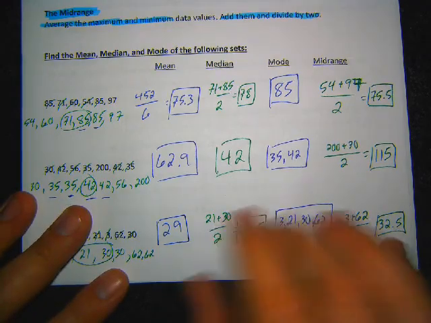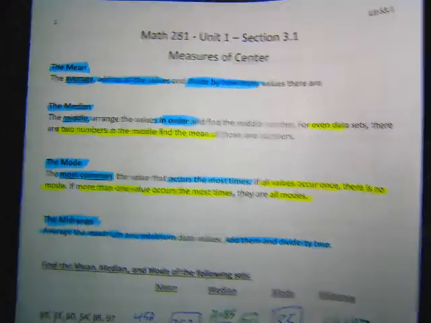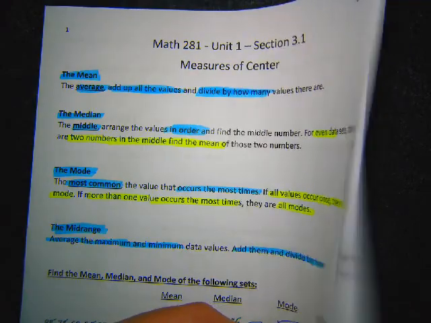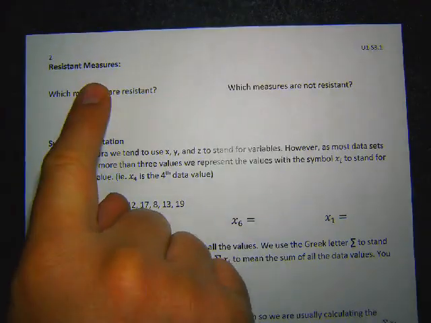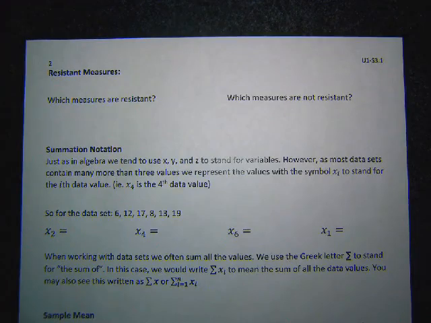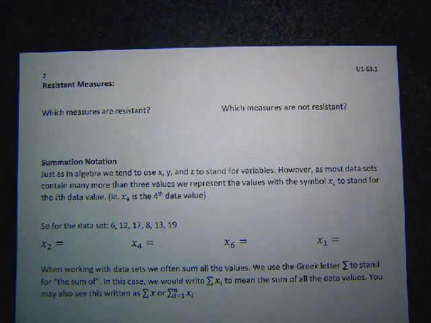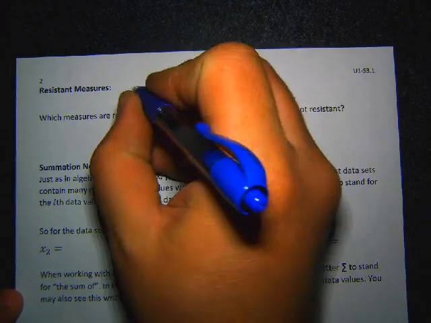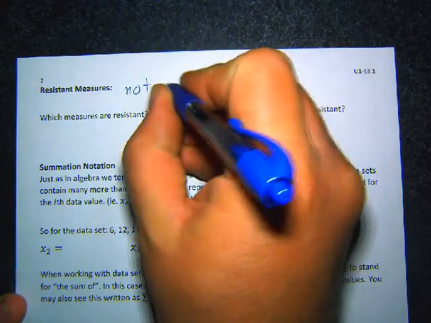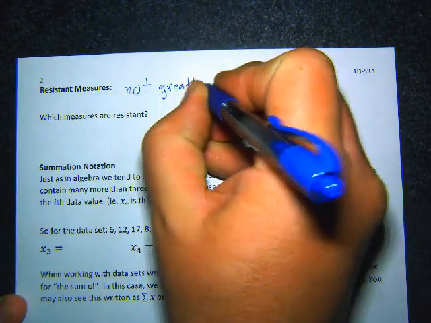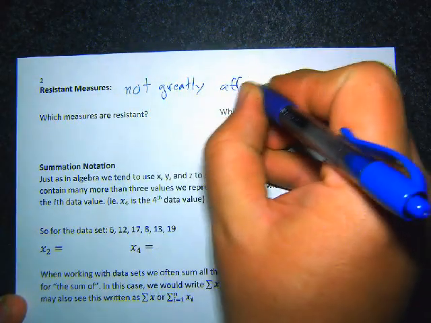Now, one of the most important properties of these, one of the most important things to talk about with these is whether or not they are a resistant measure. Now, what is a resistant measure? Well, a resistant measure is a measure of center that's not affected by outliers. So a resistant measure is not greatly affected by outliers.